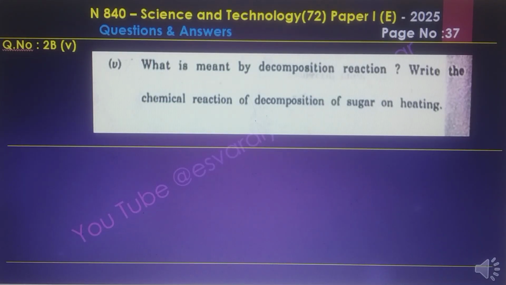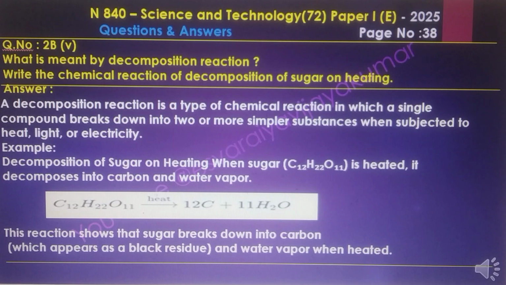Question 4c. What is meant by decomposition reaction? Write the chemical reaction of decomposition of sugar on heating. Answer: a decomposition reaction is a type of chemical reaction in which a single compound breaks down into two or more simpler substances when subjected to heat, light or electricity.